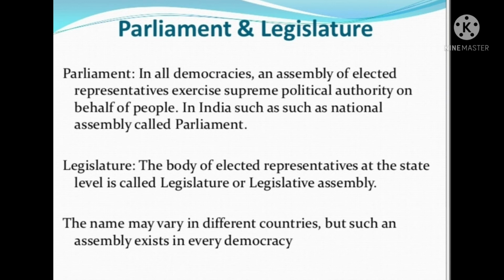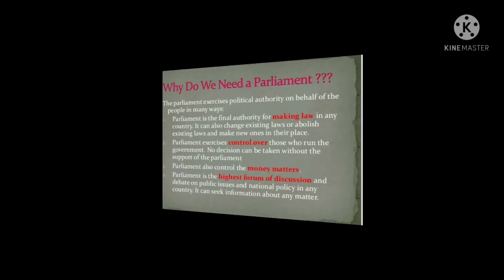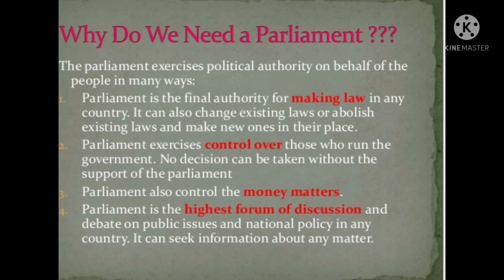Parliament. An assembly of elected representatives is called Parliament, which exercises supreme political authority on behalf of the people. At the state level, this is called the legislature or legislative assembly. The Parliament exercises political authority on behalf of the people in many ways.